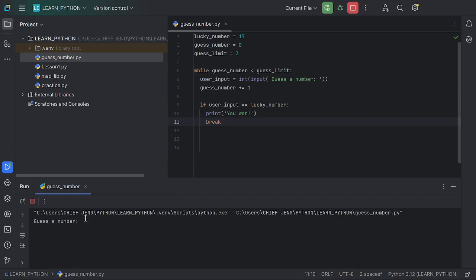Let me put 17, you won, and process finished, exit code 0. That is it. So we enter the lucky number and then you won, then the game ends.